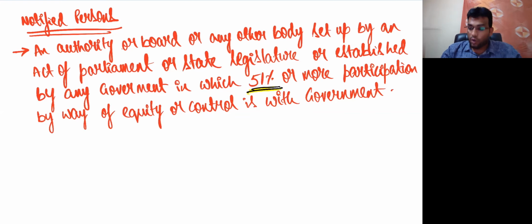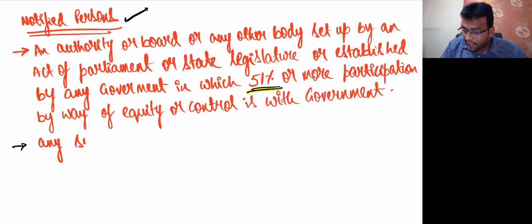Make sense? So notified persons we are talking about. First one, an authority or board or any other body set up by an act of Parliament or state legislature or established by any government in which 51% or more participation by way of equity or control is with government. Second point.